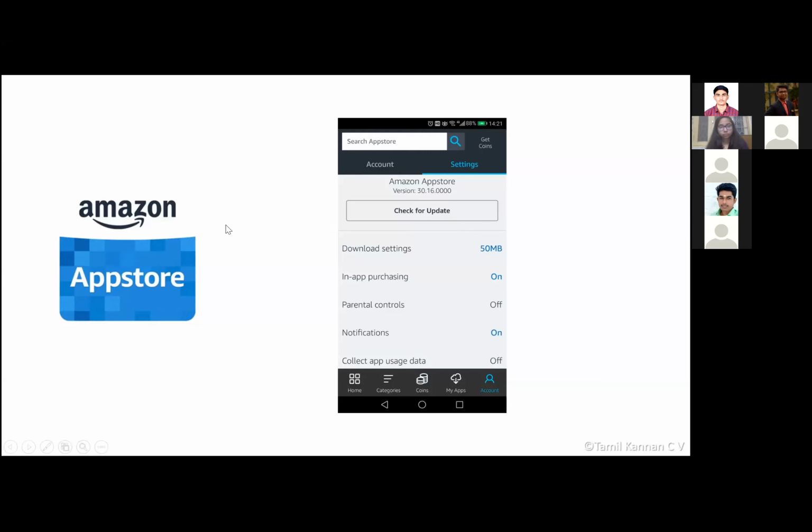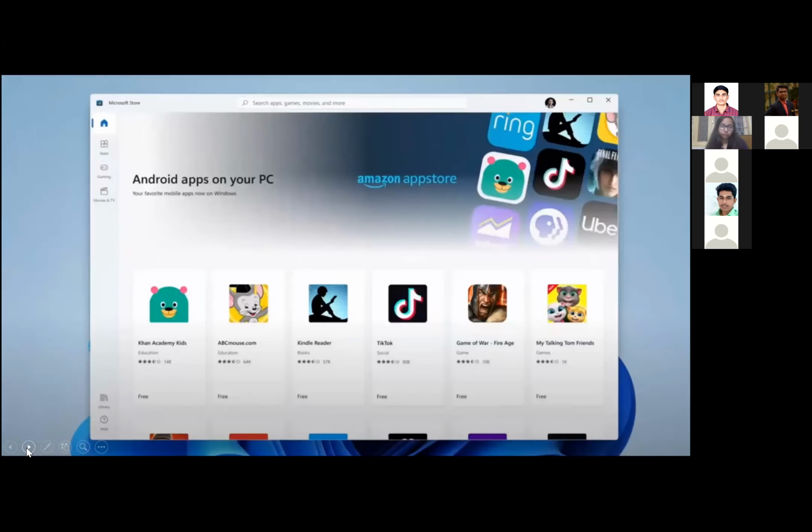So it's a great time for now. If you are developing an application, you can simply push it to the Amazon App Store and make it available to a wide range of people. Like the Play Store, the Amazon App Store has scope for booming in app distribution.